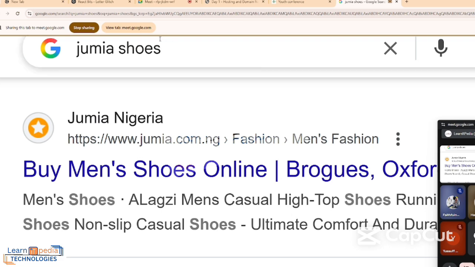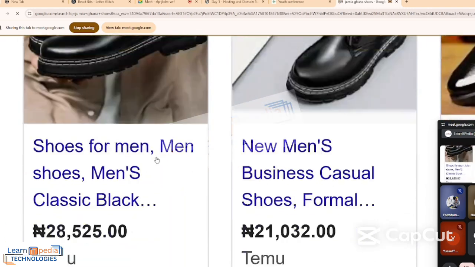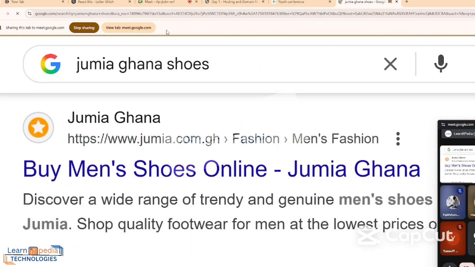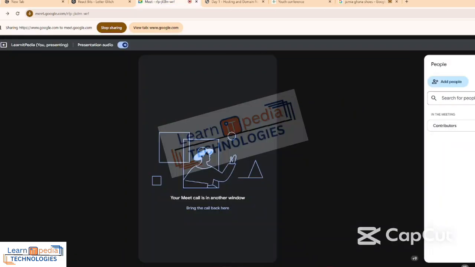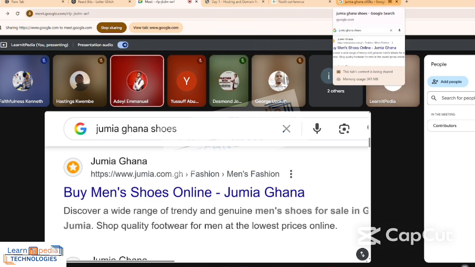If you're in Ghana and you type Jumia shoes, let me specify Ghana. Even if I change my VPN, let me scroll. Now what can you see in the domain? www.jumia.com.gh. We have Jumia in Ghana, but because I'm in Nigeria, it did not bring it up until I specified. If you don't specify, it assumes I'm in Nigeria. But if I travel to Ghana and I type Jumia shoes, it will not bring that of Nigeria. It will bring that of Ghana, except you specify. So it gives me results based on my location. Do you understand that? So this is a domain name. Do you get it? Yes, I understood well.